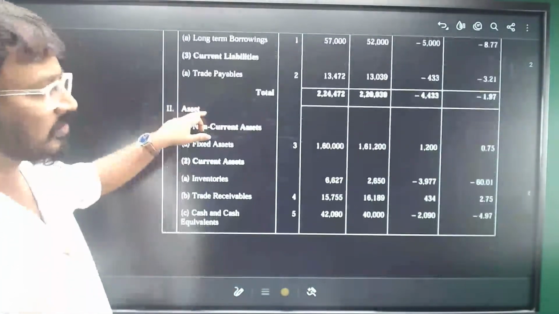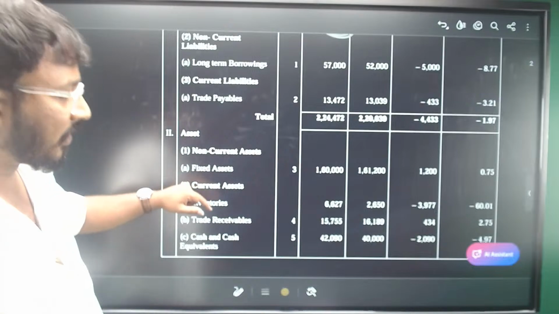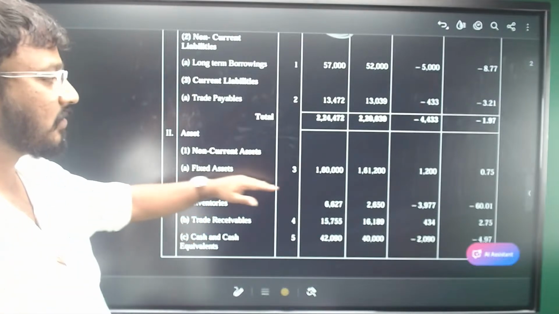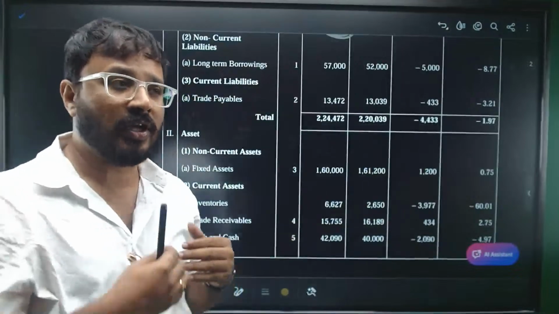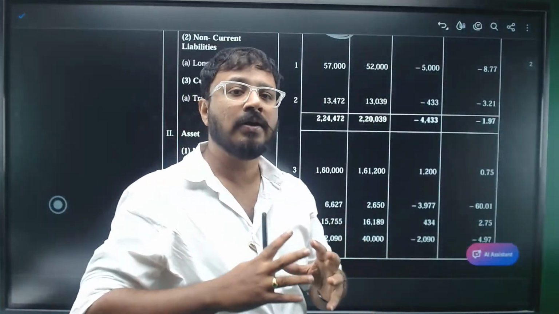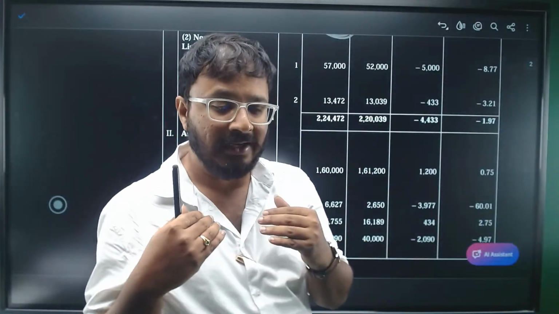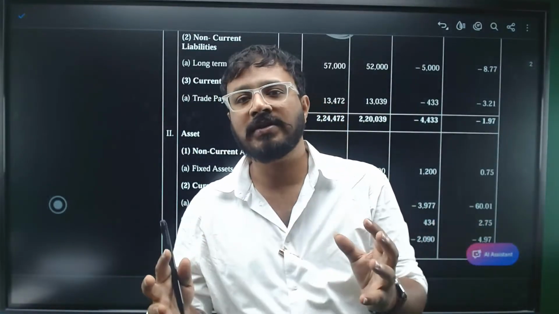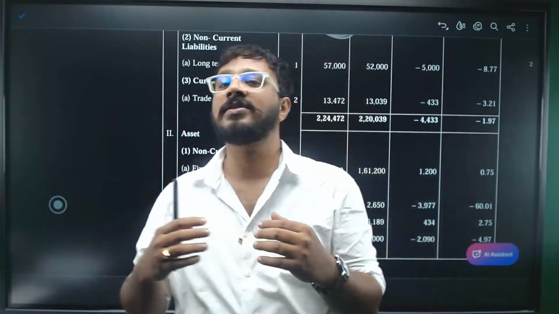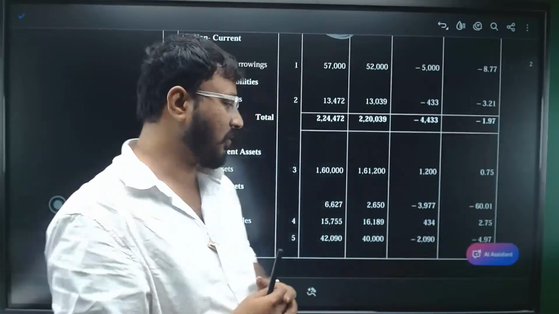And also observe the fixed assets. There is a good amount of increase, right? An increase in fixed assets is usually understood as expansion of the business. Whenever we are spending on fixed assets, it is an indication that our business is being expanded. It is a good indication.